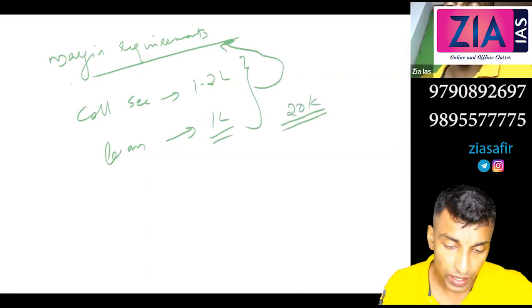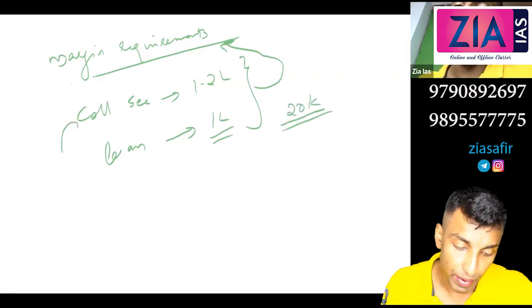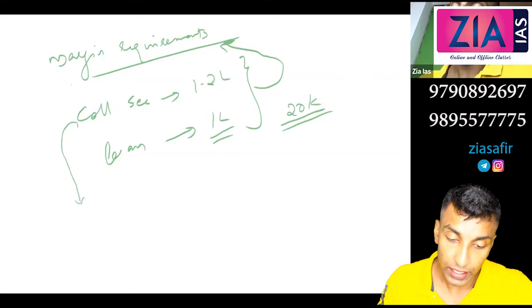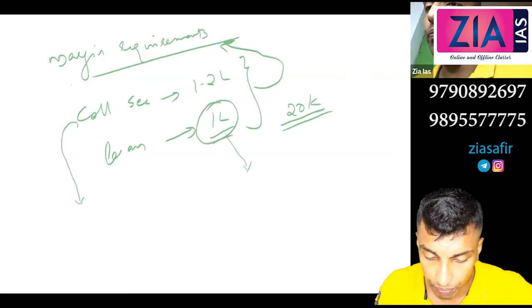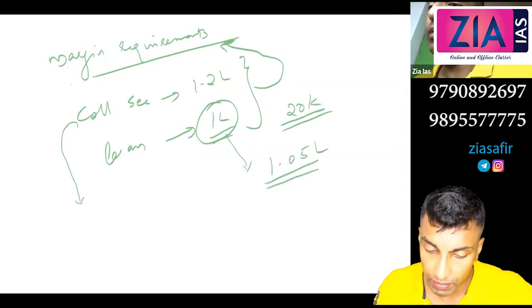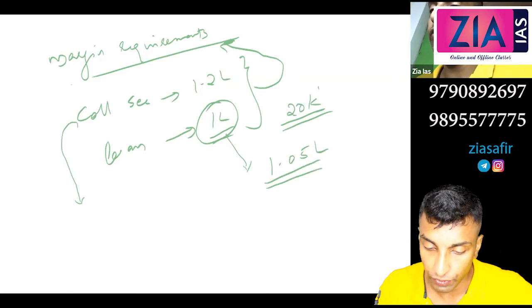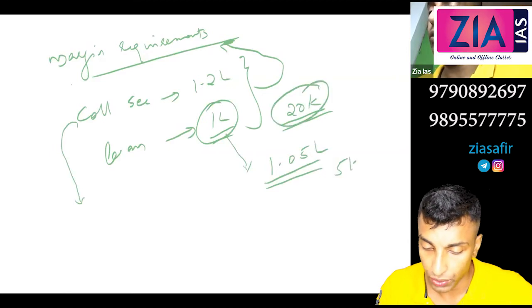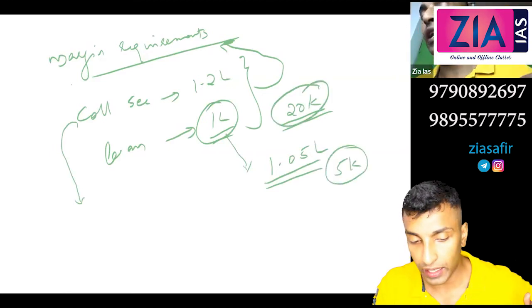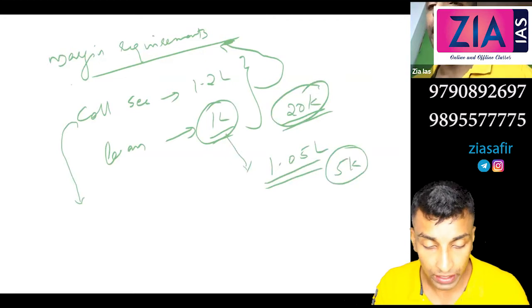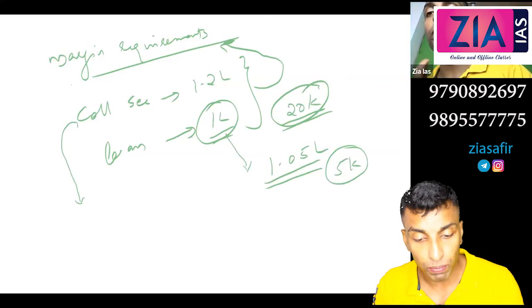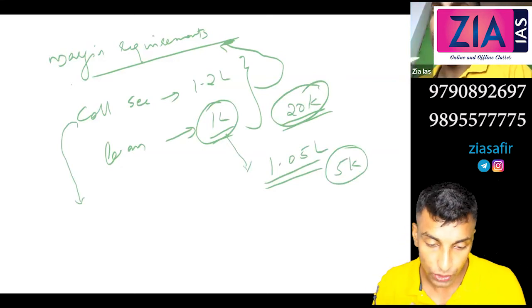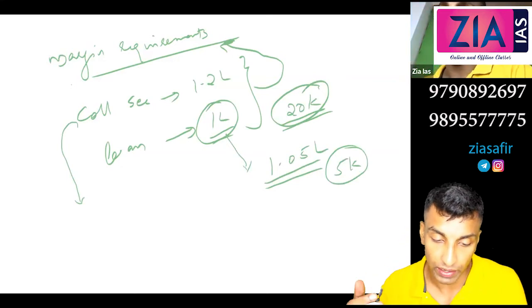So what RBI can do is ask the bank to reduce this margin requirement. For example, for a 1 lakh loan, you can pledge a property of 1.05 lakh. So here the margin is reduced. Instead of 20,000, it is now 5,000. So the chances of getting loans are more, and it will be done in specific sectors where RBI wants to pump more money. In that particular sector, money supply will increase.